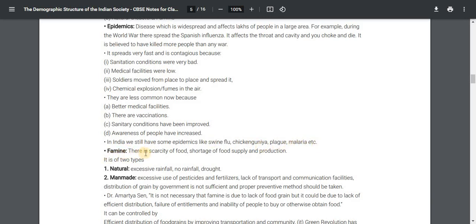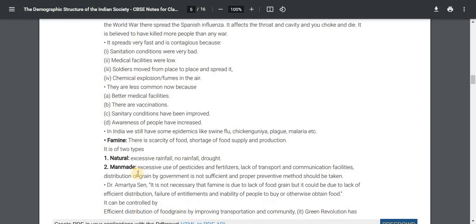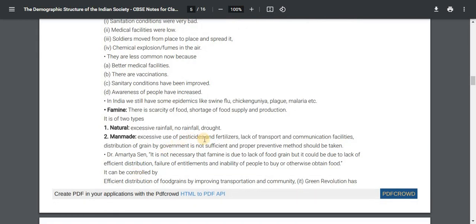Famine: there is a scarcity of food, a shortage of food supply and production. It is of two types, natural and man-made. First, natural: excessive rainfall, no rainfall, drought. Man-made: excessive use of pesticides and fertilizers, a lack of transport and communication facilities, distribution of grain by the government is not sufficient, and proper preventive methods should be taken.